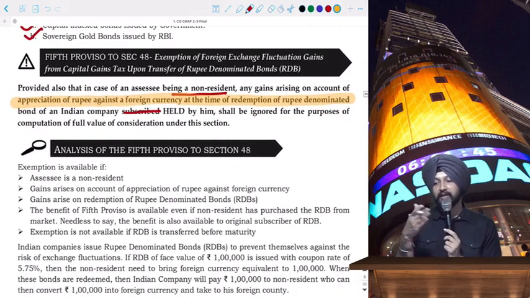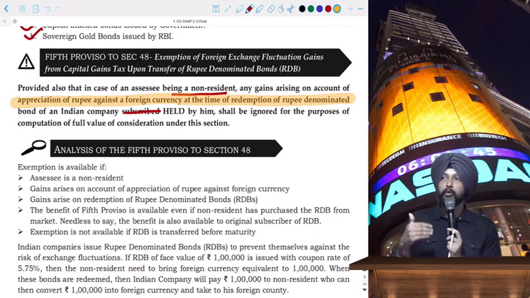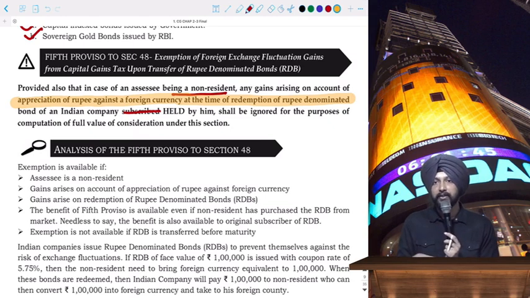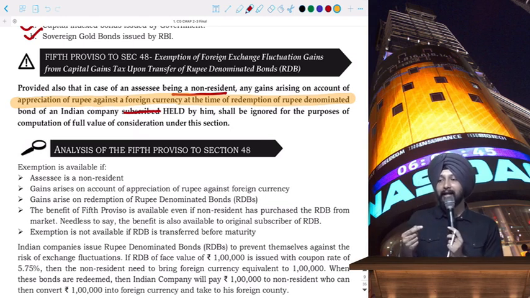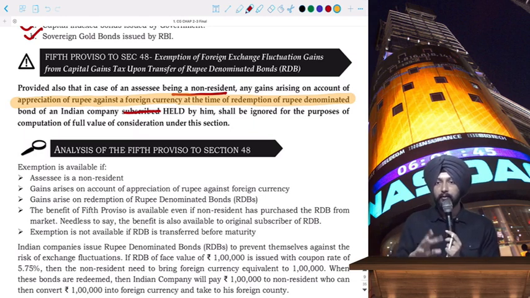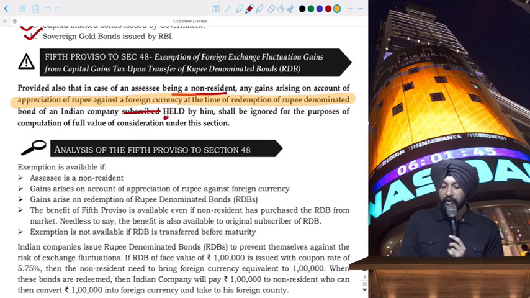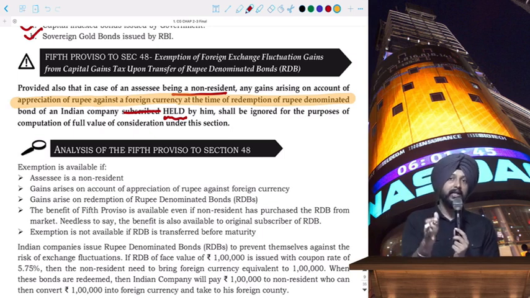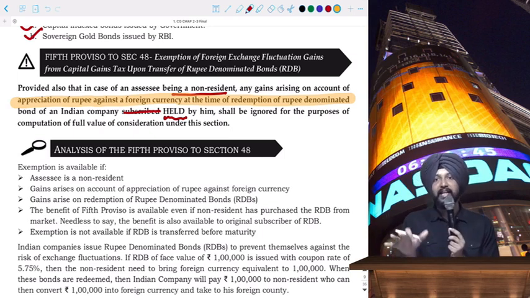But now, whether you have subscribed to the bonds or not, which means it can be a case of purchasing it from some other person and not directly subscribing to the actual issue by the government, by the issuer. I hope you have understood that. It can be a case of subscription. It can be a case of repurchase from another person. Okay, so now the condition is held by him. He should be the holder of the bond, and at the time of redemption, obviously you should be redeeming the bonds with the company. But if you sell the bonds prior to its maturity, you can't get the benefit.